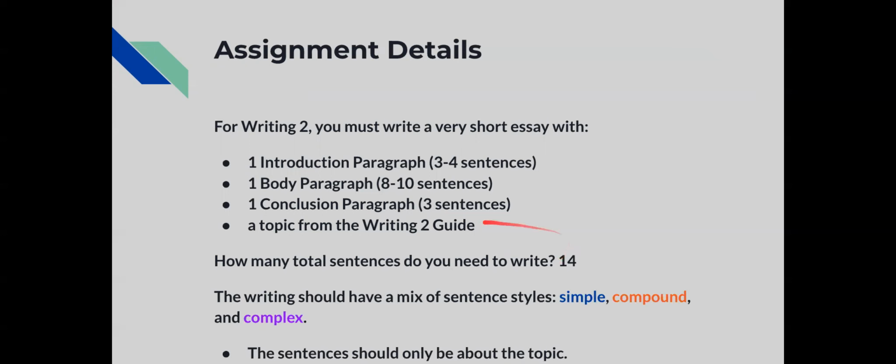Okay, so the correct answer is 14, right? 3 plus 8 is 11 plus another 3, that's 14. That's the minimum, right? The maximum would be, 3 plus 10 plus, or sorry, no, that would be 21 actually. It would be 4 plus 10 plus 3 is 17. So the maximum would be 17. Okay, and 17 is great. I would recommend doing 17.